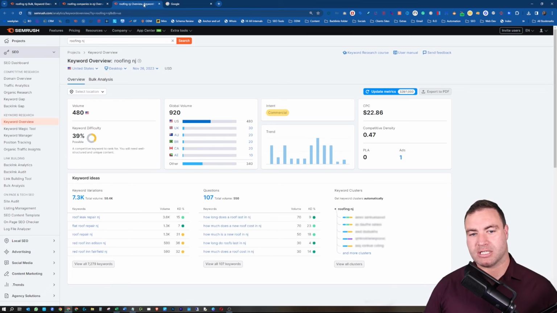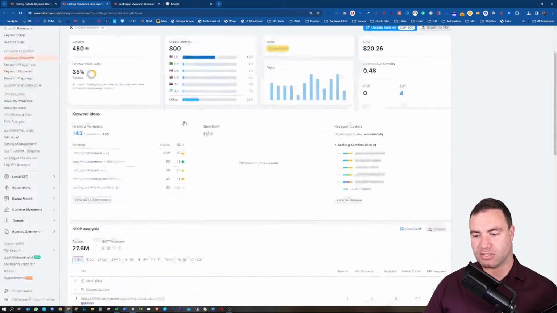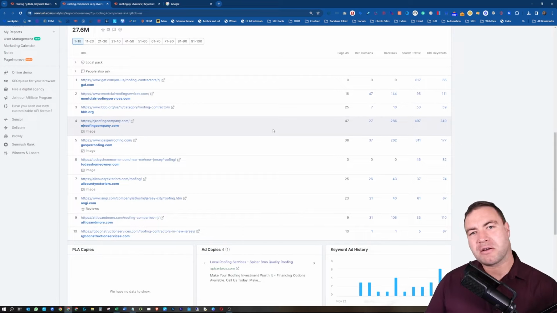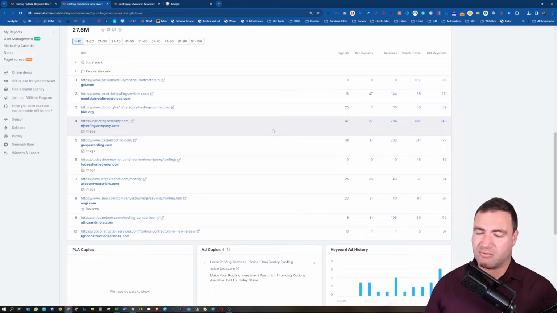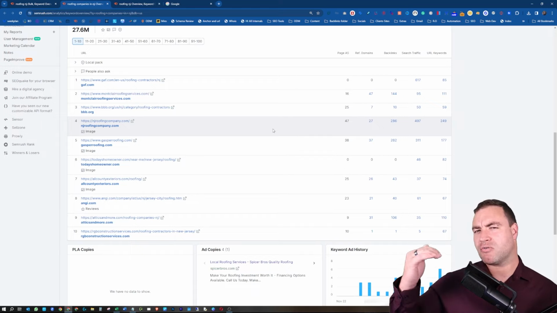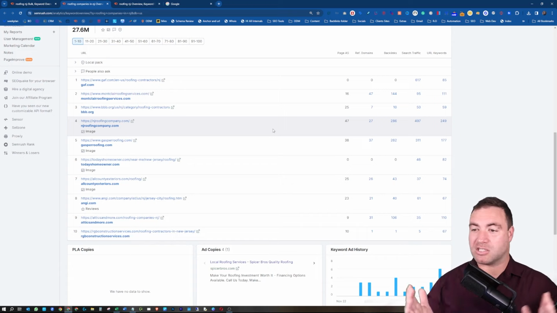Now, what I want to do is come over to SEMrush and see the SERPs. Why do I want to see this first? I want to see the SERP data because I want to know how competitive it is. If it's ridiculously competitive, next. I would much prefer to go after a keyword that has 320 searches a month that is really easy to rank for compared to a 500 a month search volume keyword. Remember, not everyone has the budgets required. Don't you want more bang for your buck? If it's cheaper to rank for the easier keyword, that means you can go after another keyword. I think it's all SEO: apply common sense and business knowledge, guys.